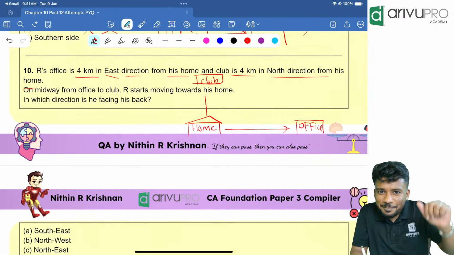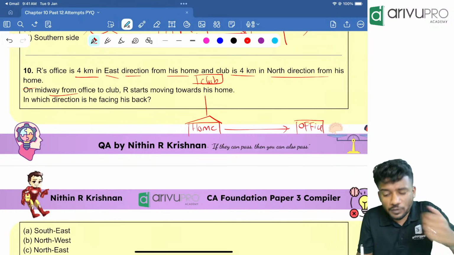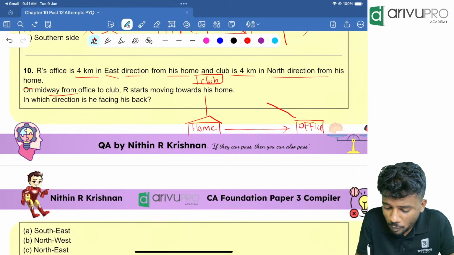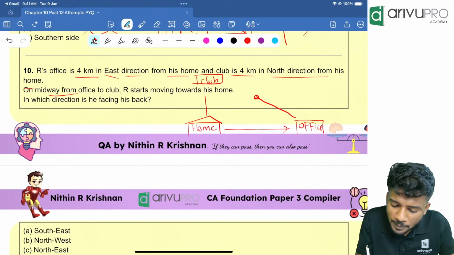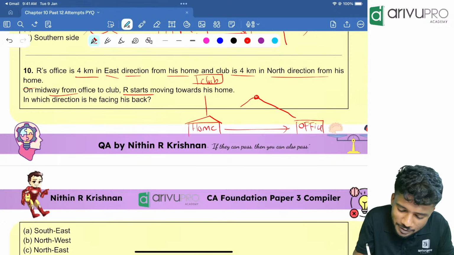I told you dance club and all. Yeah, same question. Yes. Then what happened? On the midway from office to club. That means R was going from office to club. But on the midway, he got a phone call from home. What was the thing? R starts moving towards home.